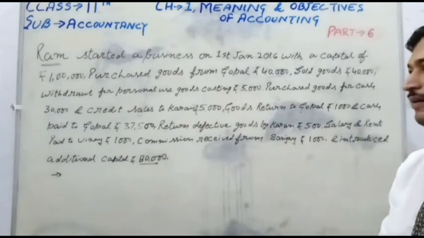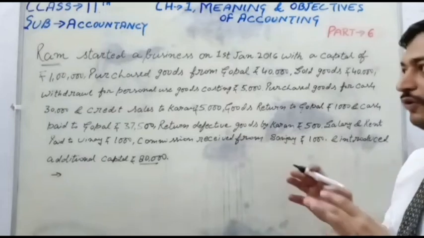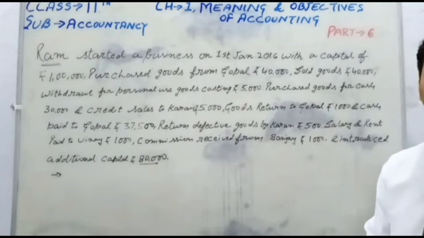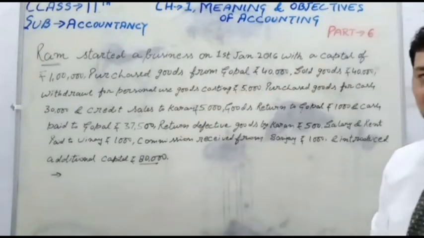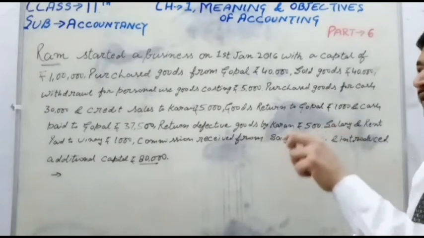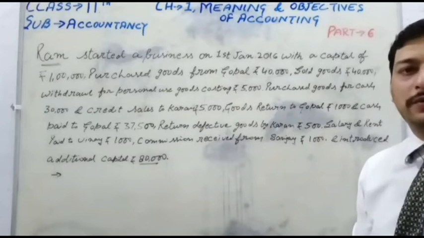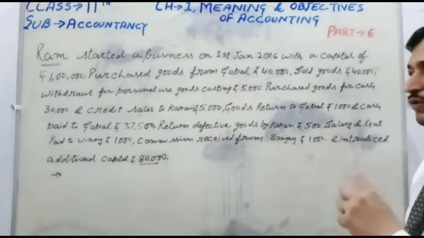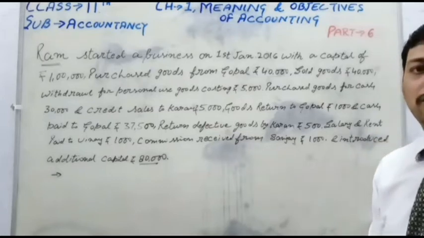My point is clear. They will take decisions after knowing about all the investments, because the owner is making an investment of 1 lakh and 80,000, and those persons invest capital inside the business. They want to know about the business conditions. And one more question arises: how much have they gained or lost?